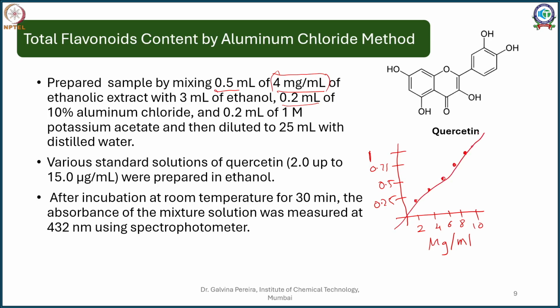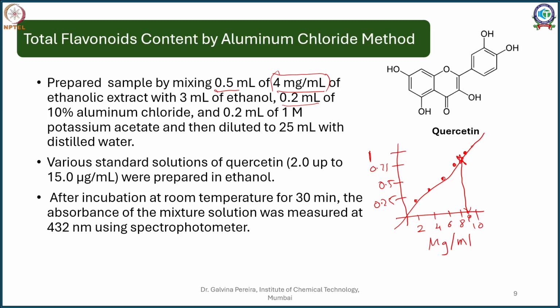Now what happens is, I will check the absorbance of the unknown, that is my plant extract, and say for example this is the absorbance of my unknown. So what do I do here? This absorbance value I'll just extrapolate it back, and wherever it falls, say for example 9, then 9 microgram per ml is the concentration of quercetin or flavonoid in terms of quercetin in the given extract. So that is how I used to quantify.